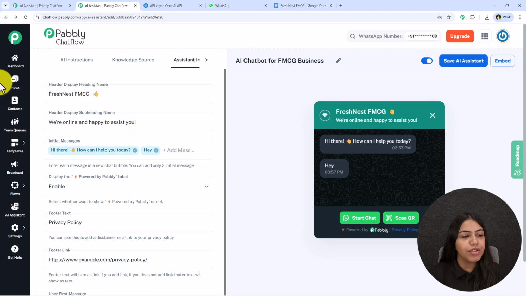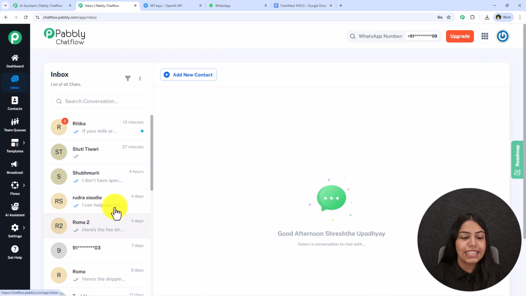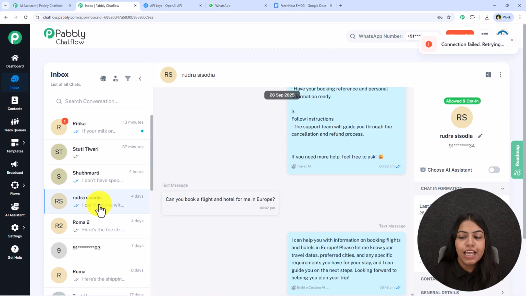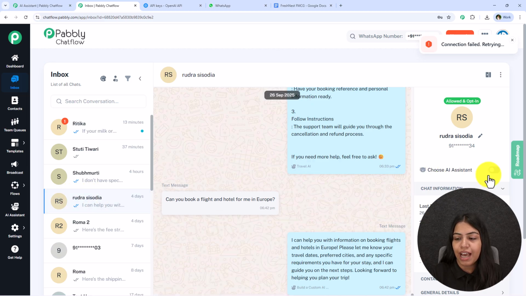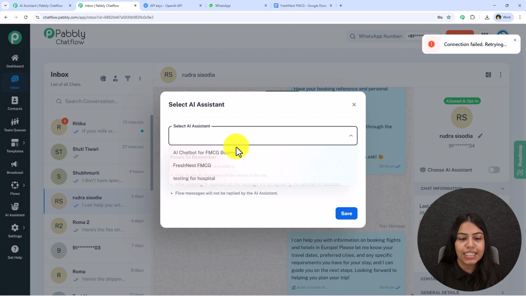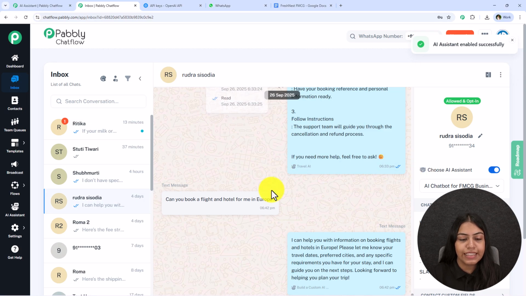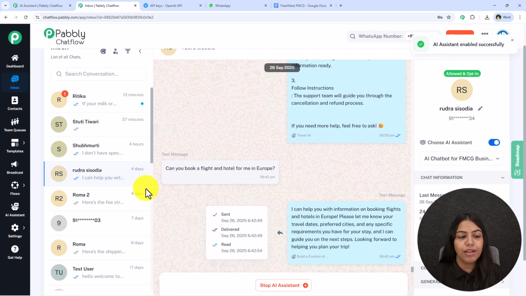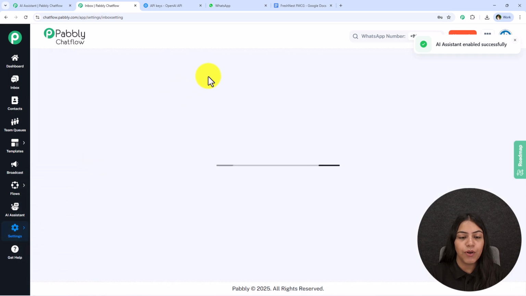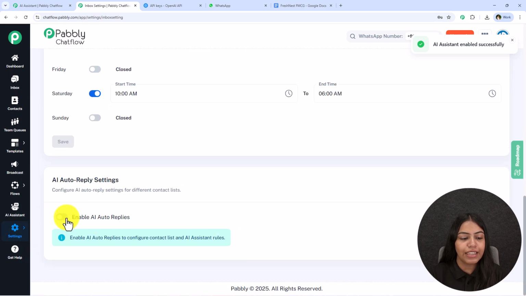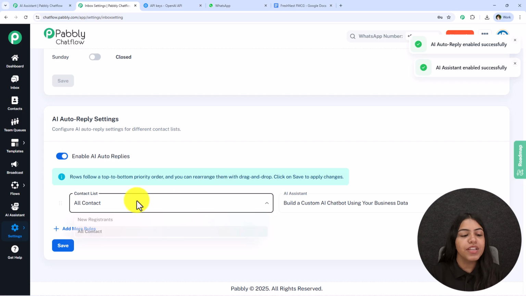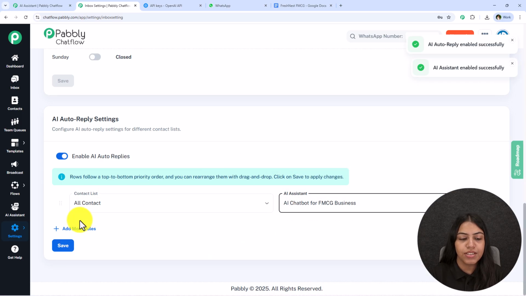The next thing you can do is go to this inbox and assign this to a particular contact. Let's say I want to assign this to this contact. I'm going to go to choose AI assistant and assign this AI chatbot by clicking on this save button. And let's say you want to assign this chatbot to multiple contacts at once. You can go to settings and then inbox settings, scroll down and enable this AI auto replies. You just have to select the contact list and the AI assistant who's going to reply to this contact list.